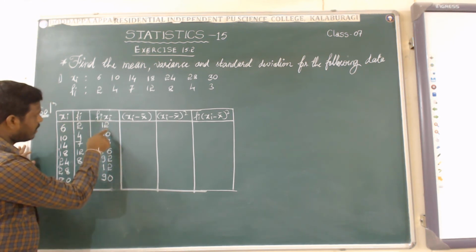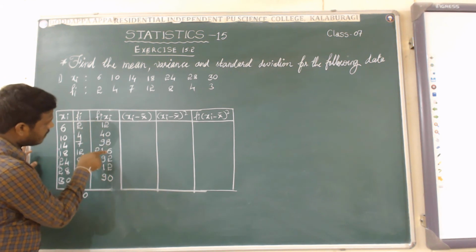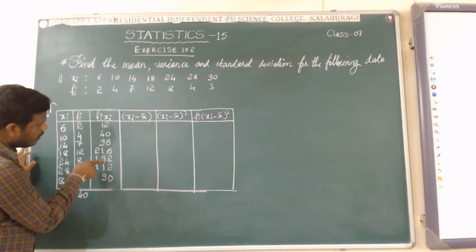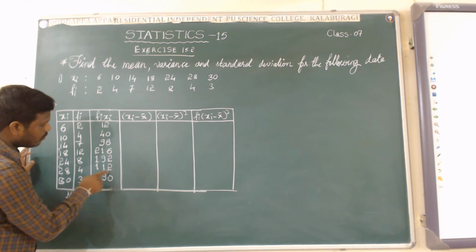Adding all these: 2 plus 8 is 10, plus 6 is 16, plus 2 is 18, plus 2 is 20.